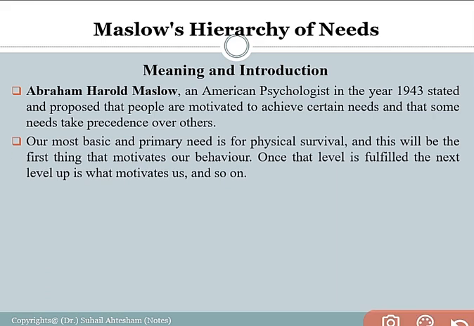Our most basic and primary need is for physical survival, and this will be the first thing that motivates our behavior. Once that level is fulfilled, the next level up is what motivates us, and so on.